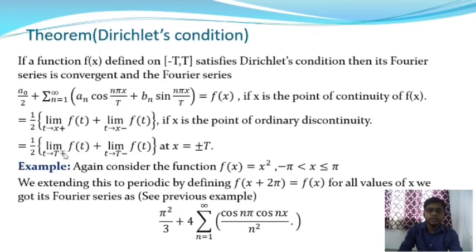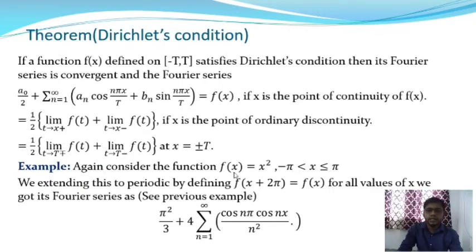This one is actually, the function f of x is equal to 1 by 2 into limit t tends to capital T plus f of t plus limit t tends to T minus f of t, and this is equal to the functional value f of x at the point x is equal to plus minus T.